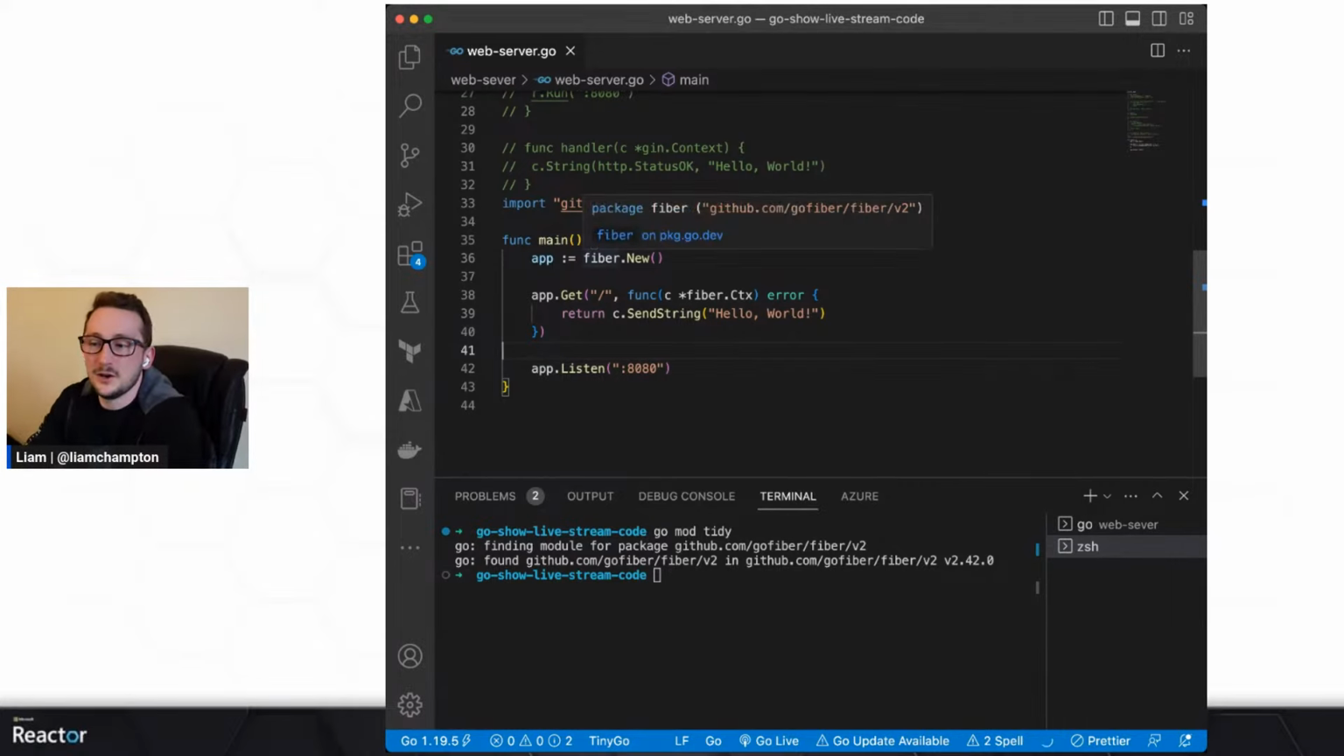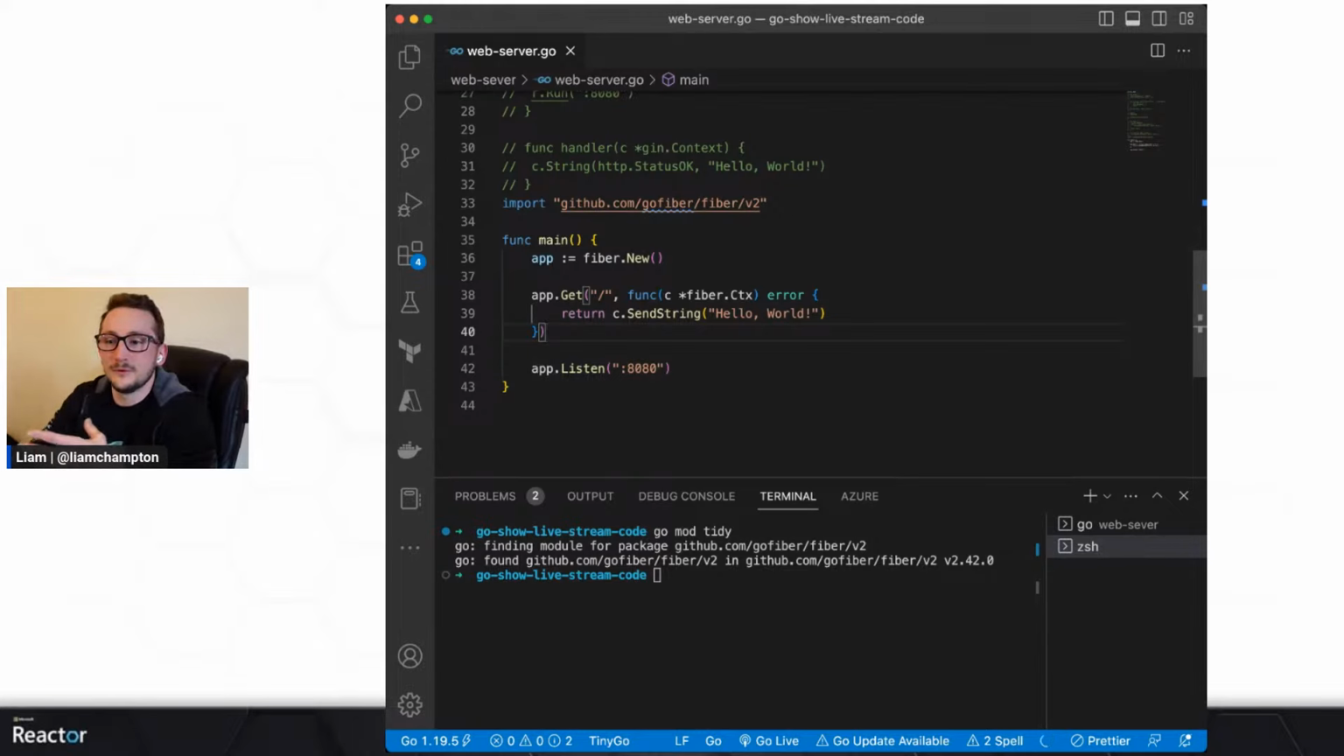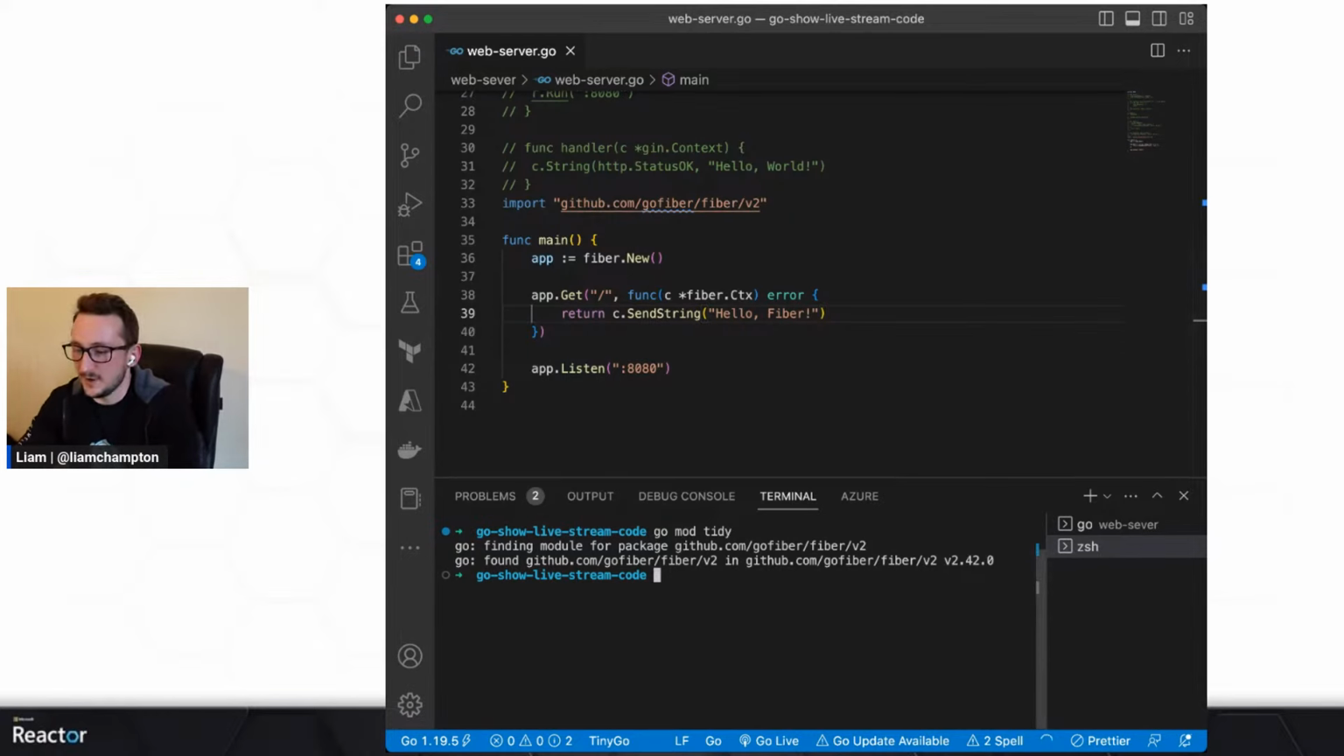So app is a new app at this point. It's a new router for Fiber. We're going to be listening on the slash root, and it's going to be calling a function, like an inline function. It's going to return an error if anything goes wrong, and it's going to be returning a string, hello world, if it goes right. And let's just say hello fiber, just so you can see the difference between all of the other ones.